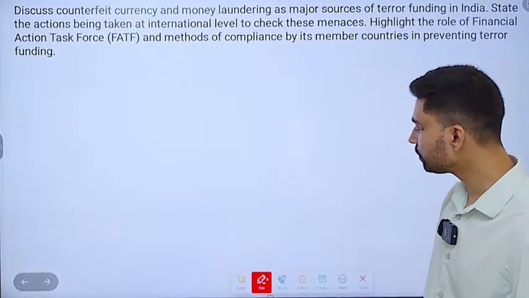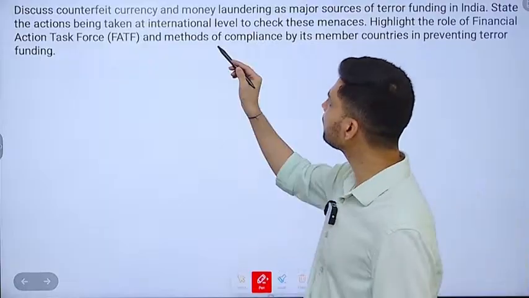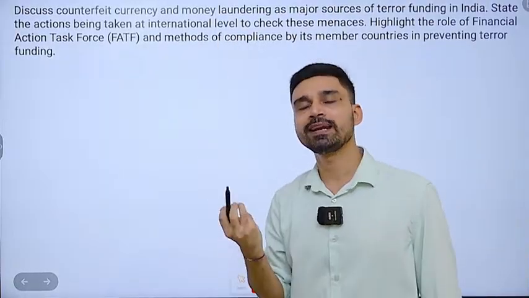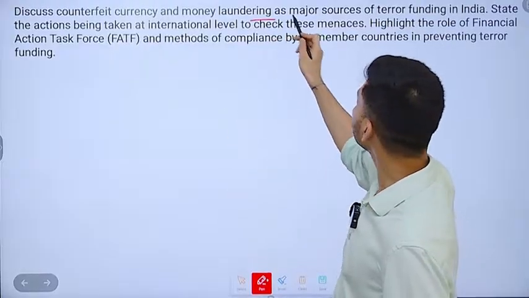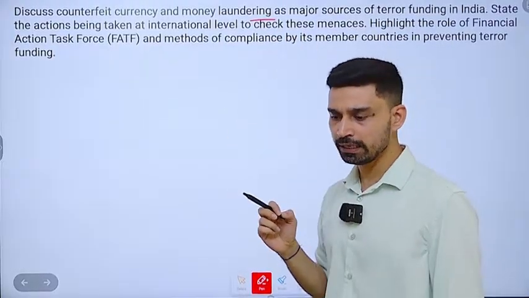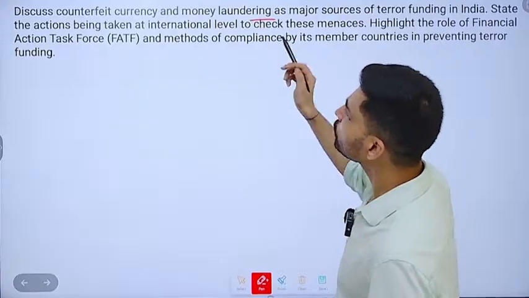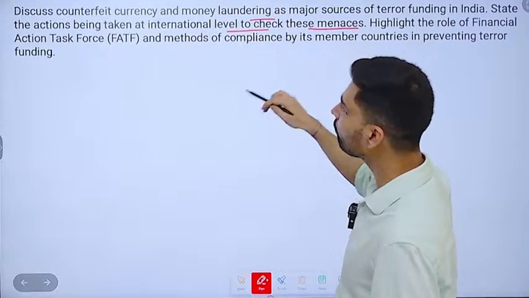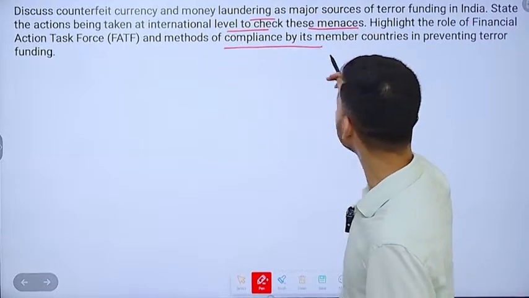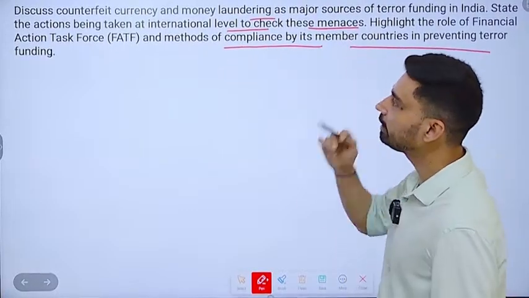Now the next question is, discuss counterfeit currency and money laundering. So we have discussed financial crimes in the syllabus. So discuss counterfeit currency and money laundering as major sources of terror funding in India. State the actions being taken at the international level to check these menaces. Highlight the role of FATF and methods of compliance by its member countries in preventing terror funding.